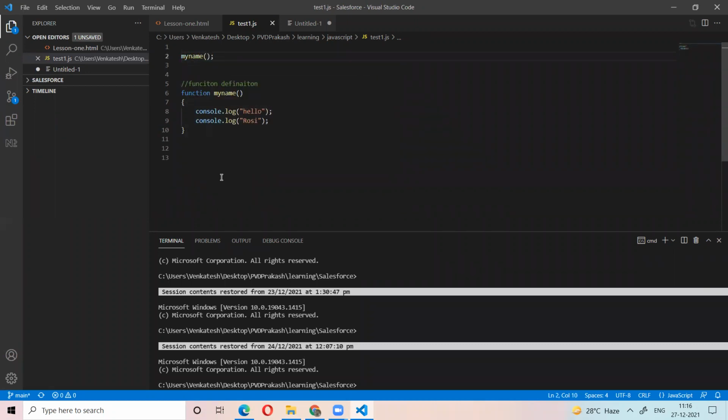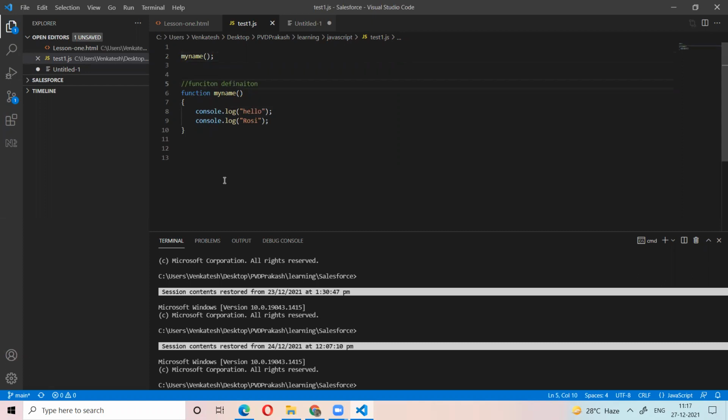What is the output? Hello Rosie. Is it correct? Actually, here we call the function first and define the function after the call, right?